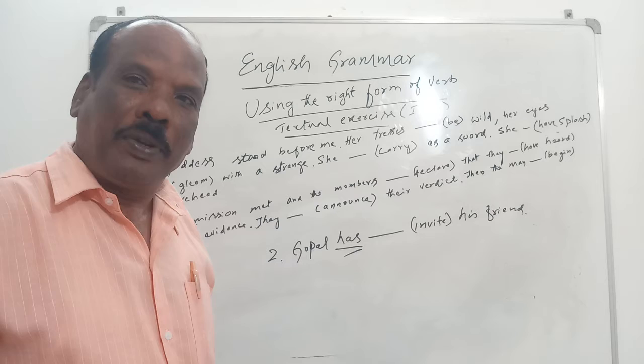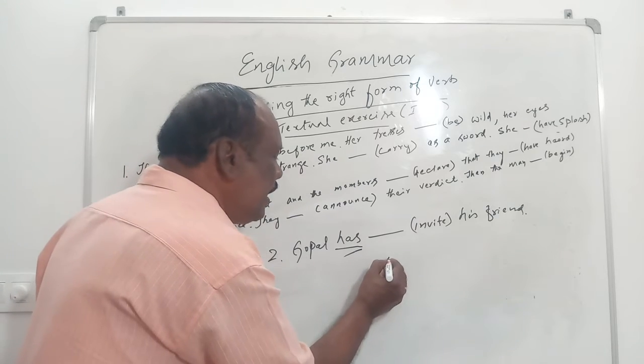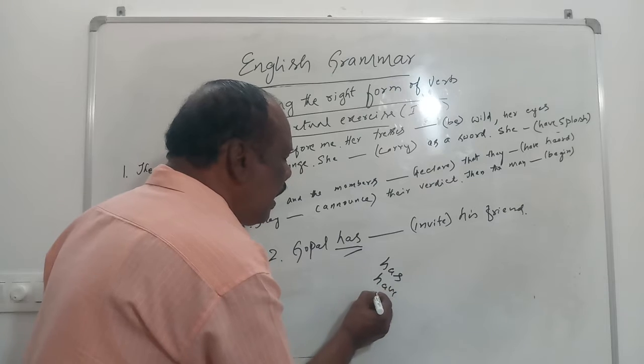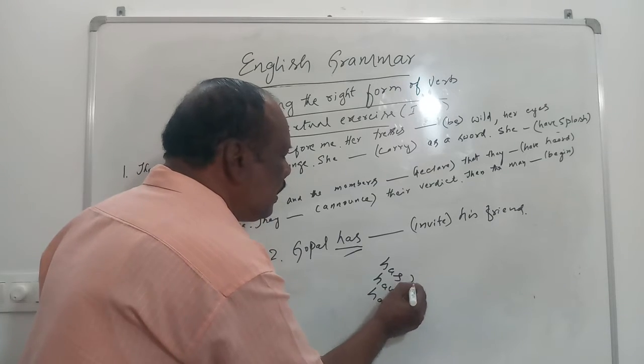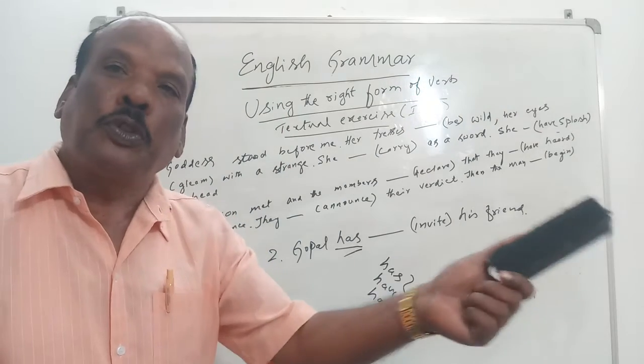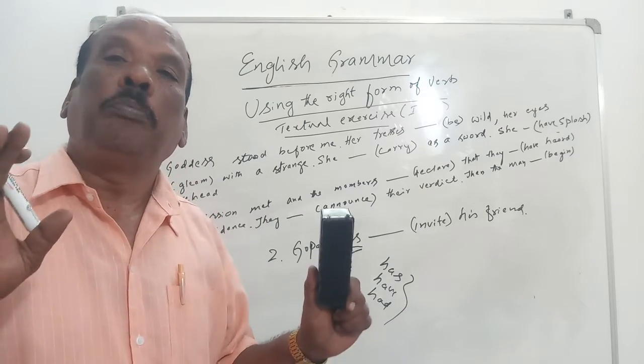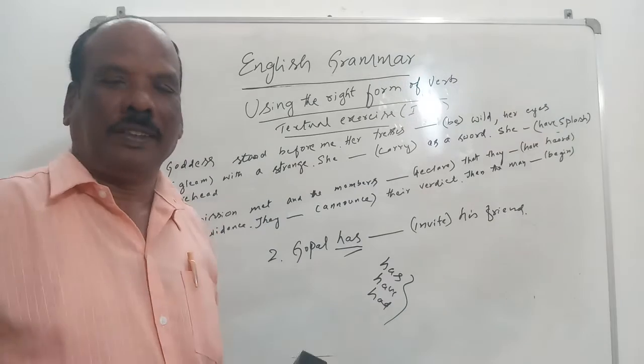Has is the helping verb. So if you come across any one of these, has, have, had, the main verb that is given in the bracket should be changed into past participle.